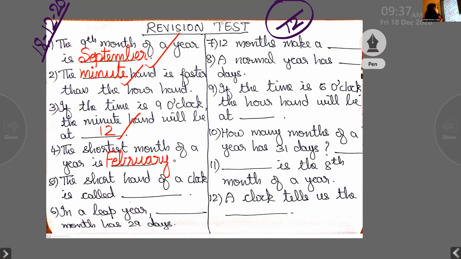Hadlin. The short hand of a clock is called hour hand. Yes. Good. The short hand of a clock is the hour hand. H-O-U-R-H-A-N-D. Put a tick mark if it is correct.